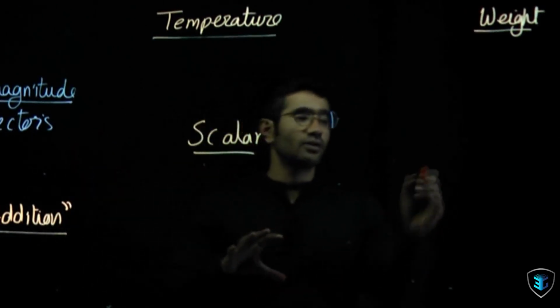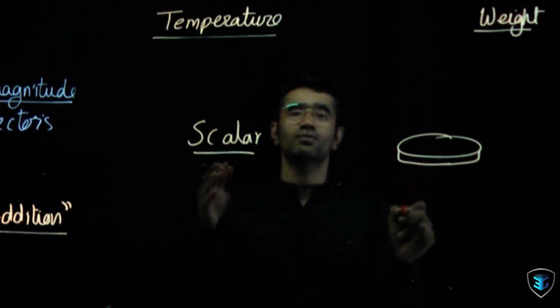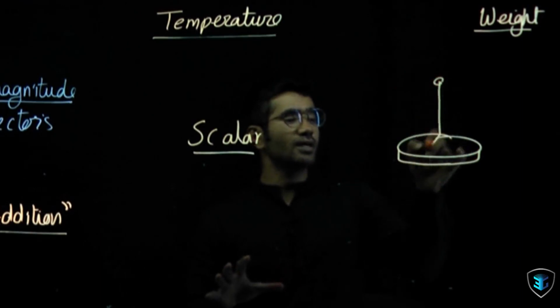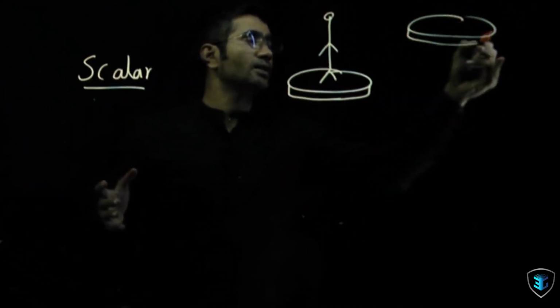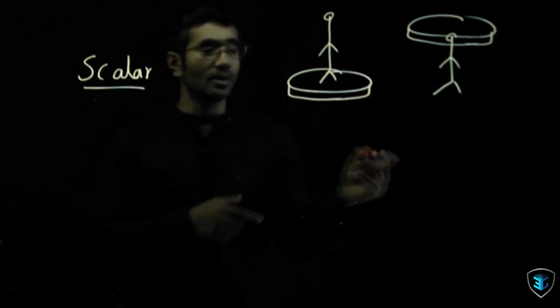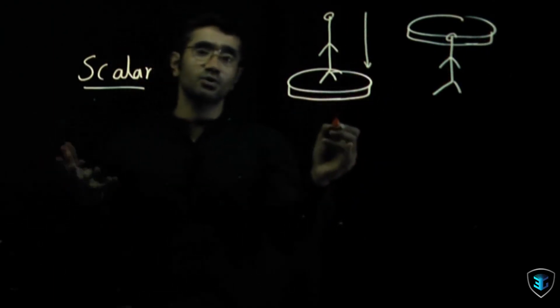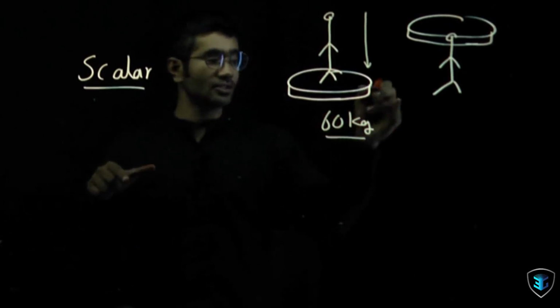Now, for example, I have another machine, a weighing machine. I give this to you again and ask you to measure your weight. The only possible way is you have to stand on it. Otherwise, you can't measure it. If you try it any other way, that would not be advisable because you cannot measure the weight like that, can you? No. It means a direction is required. Yes, of course. And let's suppose you are 60 kgs. So your weight is 60 kilograms, but acting in this direction.